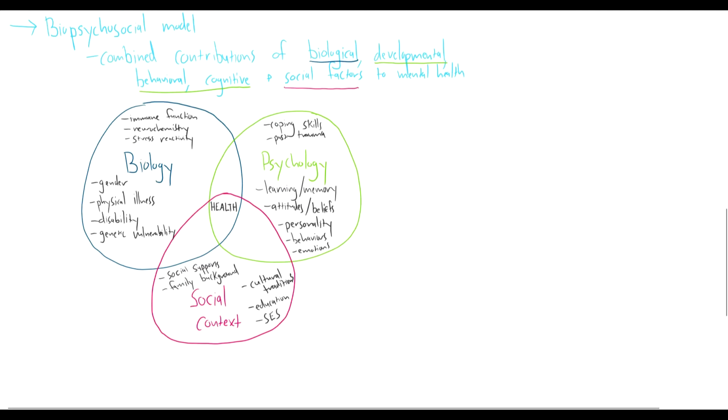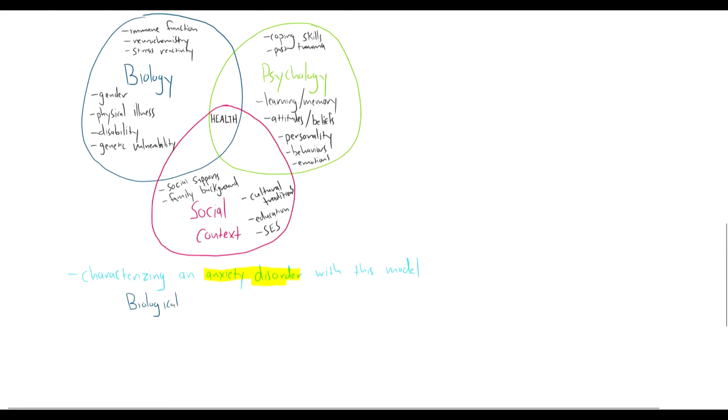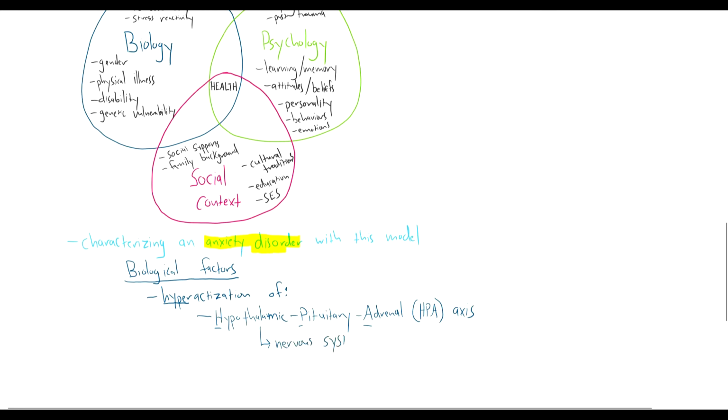So if we want to characterize an anxiety disorder with this model, we can step through each category and see what the factors are that might contribute to an anxiety disorder. So for biological factors with an anxiety disorder, we often see hyperactivation, so increased activation of different parts of the nervous system. So we see hyperactivation of our HPA axis. This is our hypothalamic pituitary adrenal gland axis. And this is a connection between our nervous system and our endocrine system. Basically, it drives our hormone reflexes and our stress responses.